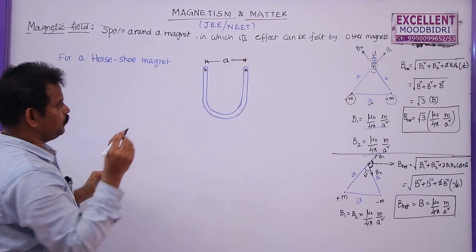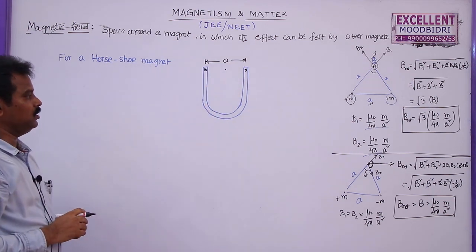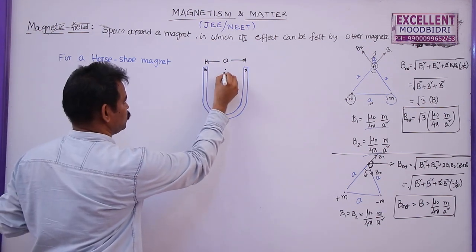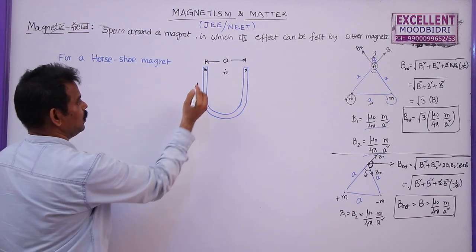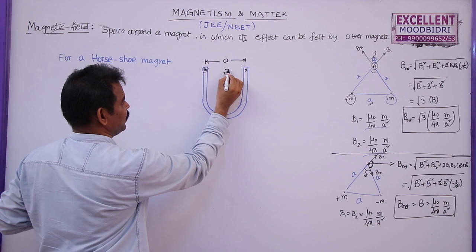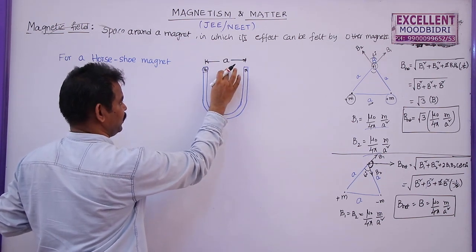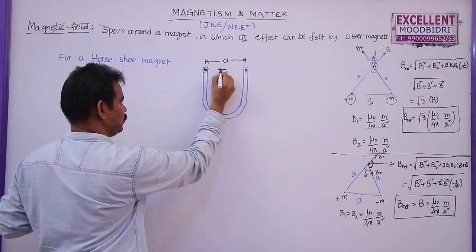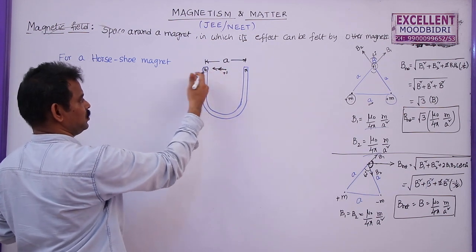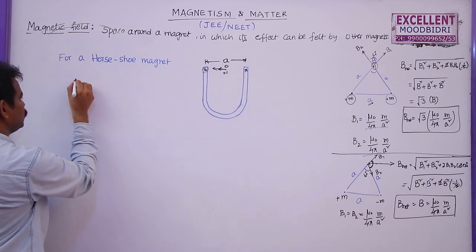For a horseshoe magnet, if you take a point exactly midpoint between the two poles, what is the magnetic field induction? So I want to find out the magnetic field here. Just assume that a unit north pole is placed here. This is the south pole and this is the unit north pole, it repels like this, and these two attract like this, and these two repel like this. So both fields are acting in the same direction. So let me take this point as O. So at O,